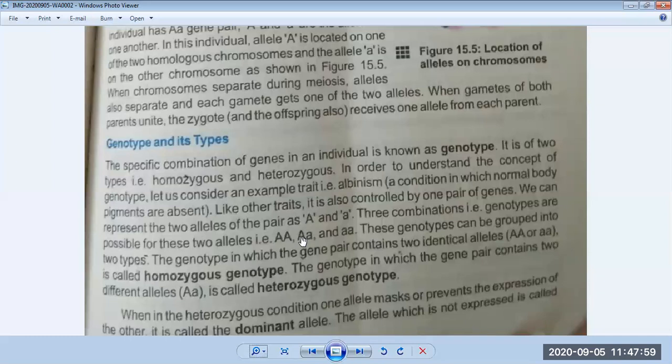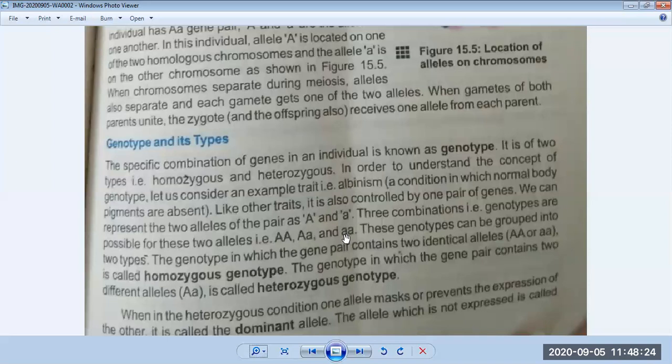Now we will take an example of albinism. Albinism is a recessive trait. Albinism is a condition in which normal body pigments are absent. In this example, both small a are showing albinism. Why are they showing albinism?